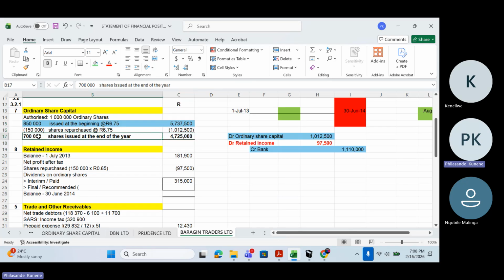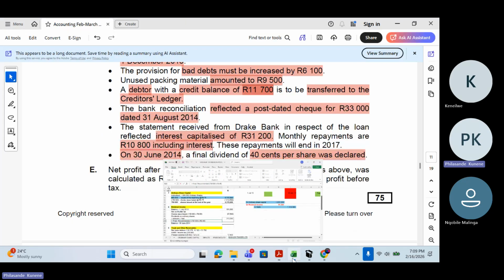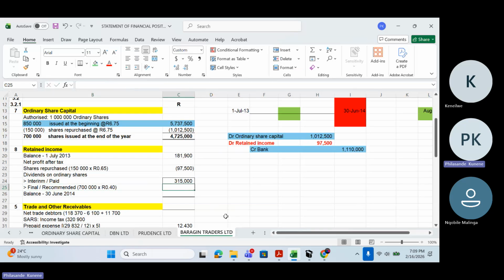So since I have 700,000 shares that are issued at the end, I am now able to calculate my final dividends, which they said is going to be 40 cents. 700,000 multiplied by 40 cents per share that was declared. That is my final dividends. So how much would be the rand value? 280,000. Thank you. 280,000 rands.